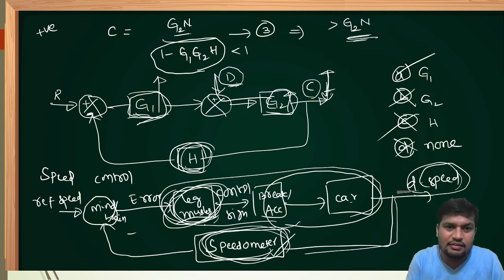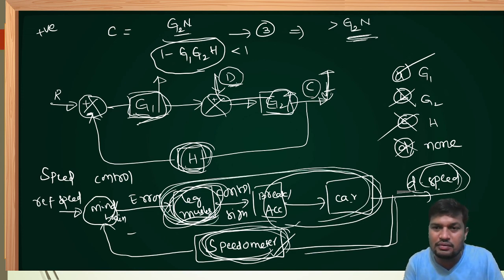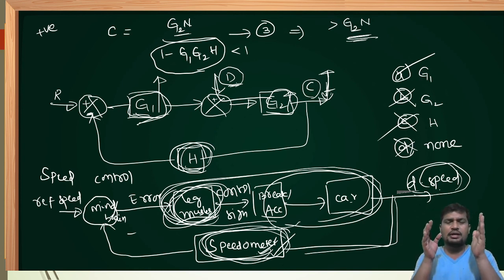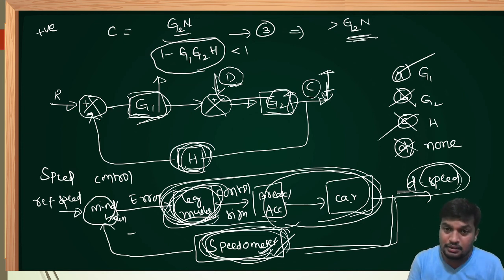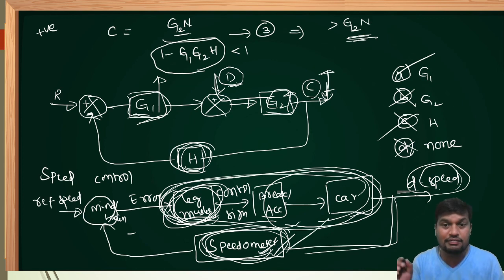That means if any one of the forward path parameters varies, the output varies, and that can easily be controlled by the feedback path. If a feedback path parameter varies, who is there to control? Nobody is there to control. Therefore, feedback never increases, never decreases. It must be constant in a control system. Please remember this basic: feedback must be constant in a control system. But forward path parameters may vary. That can be corrected by the feedback path parameter. But the feedback path parameter does not vary in a control system. Otherwise, the system will collapse.